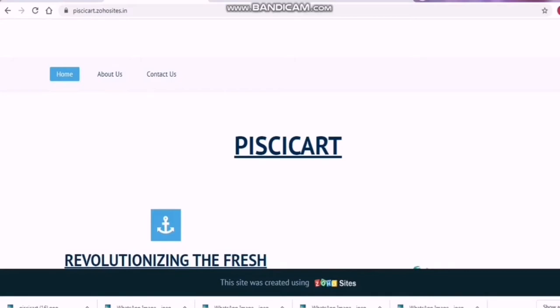In Zogo Sites, there are n number of templates available. You can just search which template is suitable for your business website, and you can simply choose it and edit it. You can just drag and drop whatever boxes you want, like text boxes, image boxes, whatever things you want, wherever you want in the website, and you can simply create it. And you can have links also.